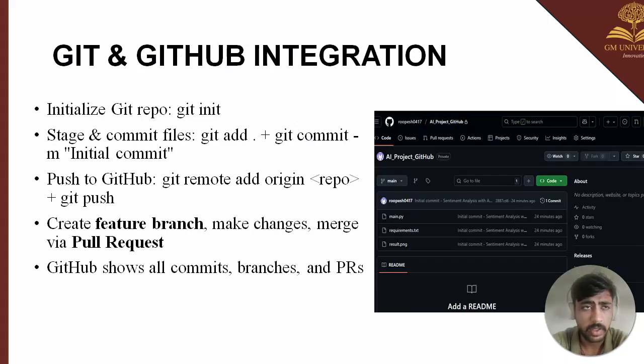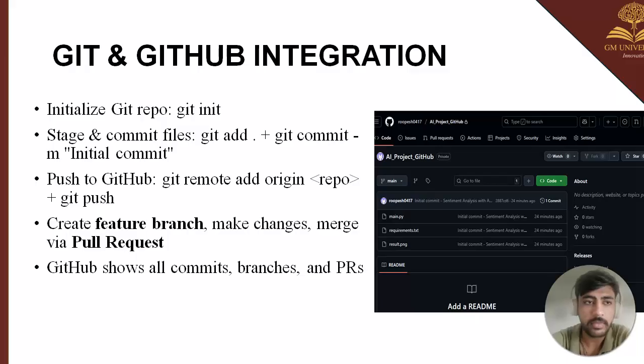Git and GitHub integration. First, initialize the Git repo. To initialize the Git repository, we use the command git init. Then stage and commit files. The commands used are git add and git commit -m "initial commit". Basically, we use this to commit.